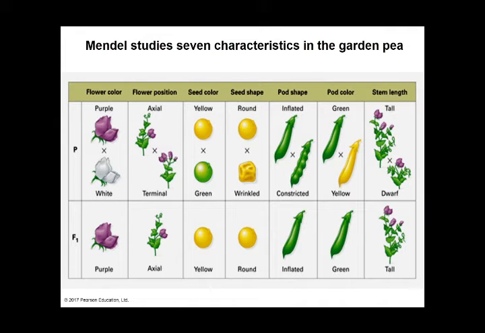Mendel studied 7 characteristics in the garden pea. Flower color, purple or white. Flower position, axial or terminal. Seed color, yellow or green. Seed shape, round or wrinkled. Pod shape, inflated or constricted. Pod color, green or yellow. And stem length, tall or dwarf.